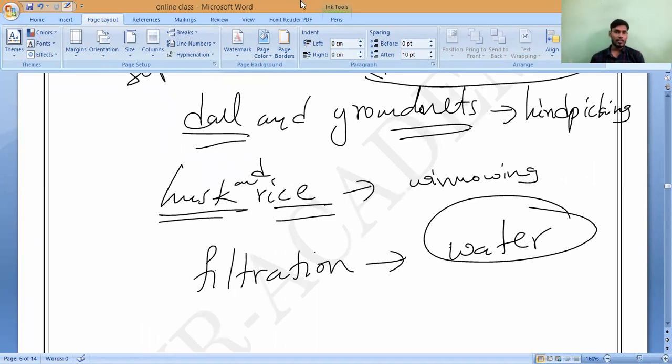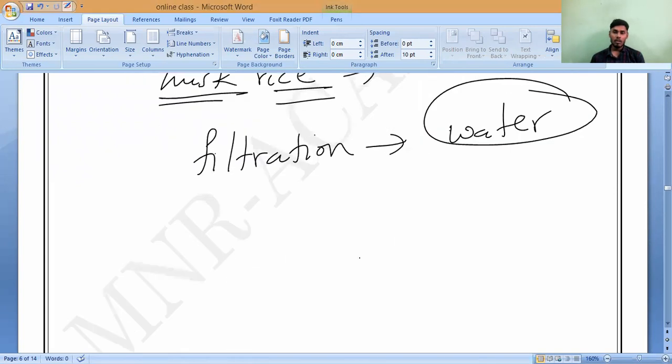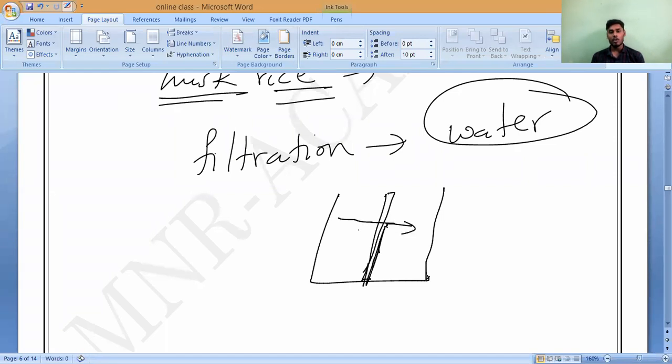Then is it physical or chemical, sir? That is physical only. Suppose you take osmosis, high concentration to low concentration, I can send the gases by keeping some kind of membrane, like water filtration. The gas present in high concentration will pass to the low concentration. Like that, I will exchange. Do you understand?